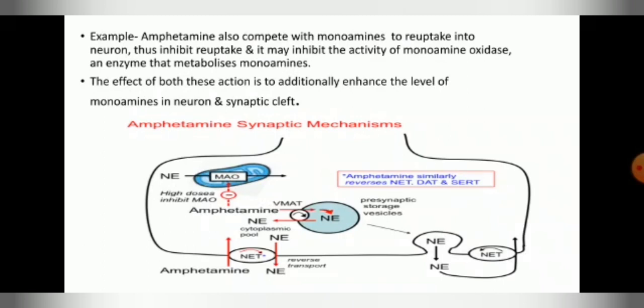The effect of both these actions is to additionally enhance the level of monoamines in neurons and the synaptic cleft. The figure here shows the mechanism of amphetamine.